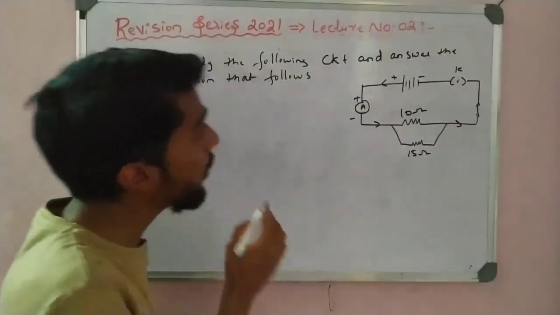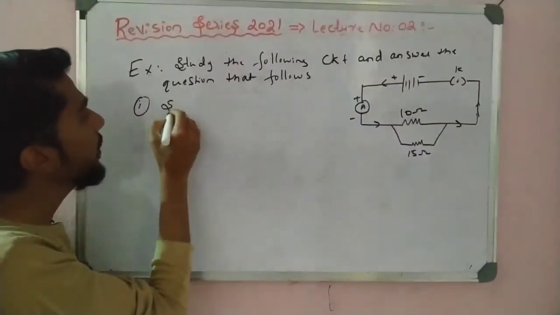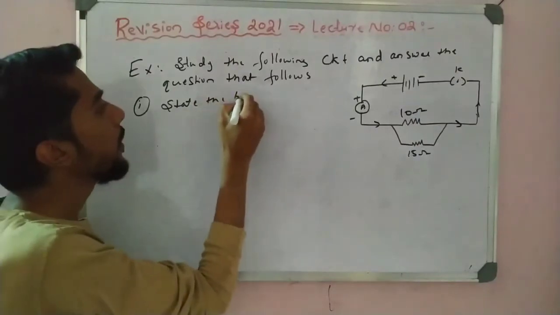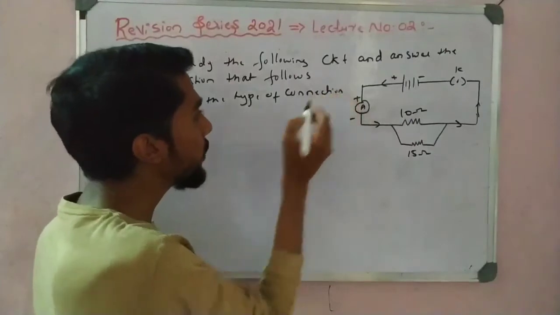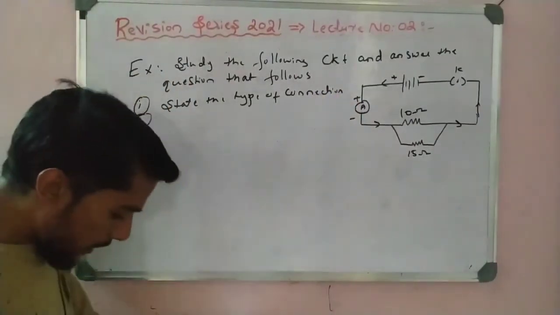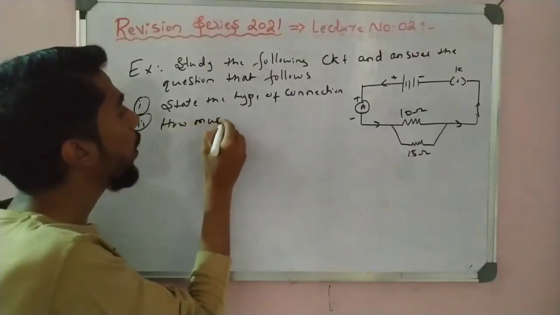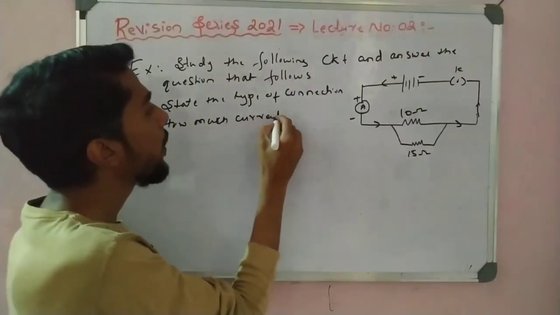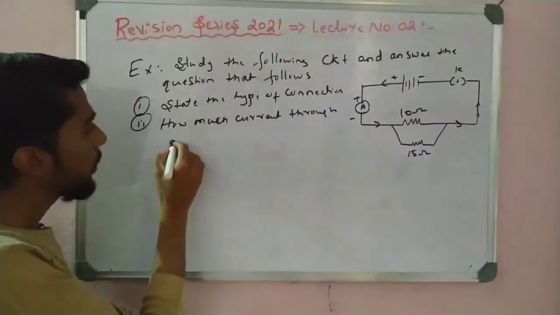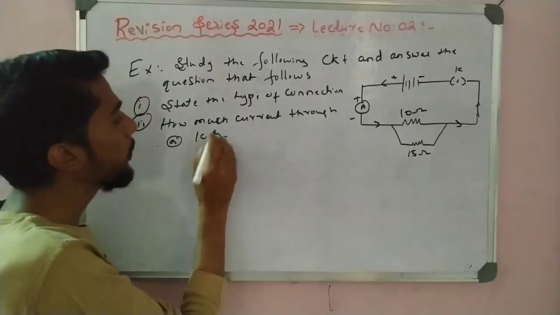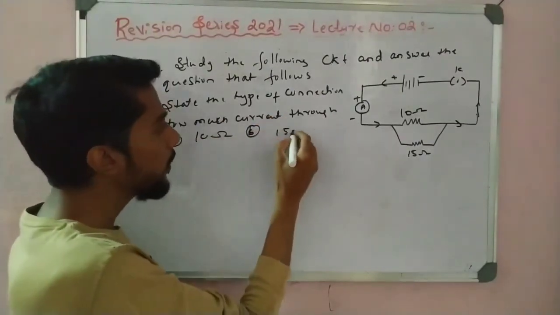So here what quantity have we learned? See here, we have to state the type of connection. Which type of connection is there? You have to state. And the second is how much current flows through 10 ohm and 15 ohm.